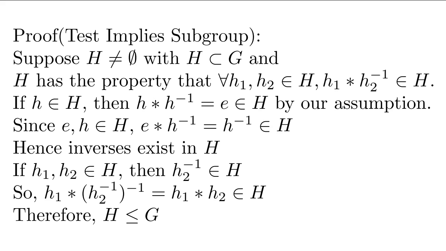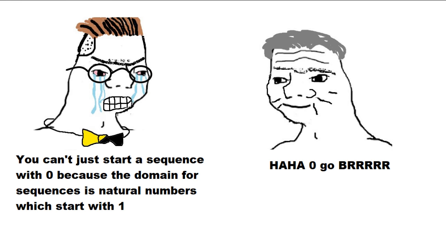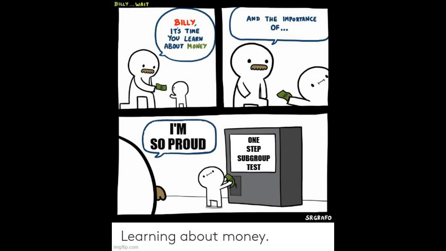Now, to prove closure, consider that if h1 and h2 are in H, then h2 inverse must also be in H since we have inverses. So, h1 times the inverse of h2 inverse, which is equal to h1 times h2, is in H, which means we have closure. Now, all of this still hinges on H being non-empty, so technically that's a step 0 before step 1. But otherwise, you can now freely use this test to prove something is a subgroup.